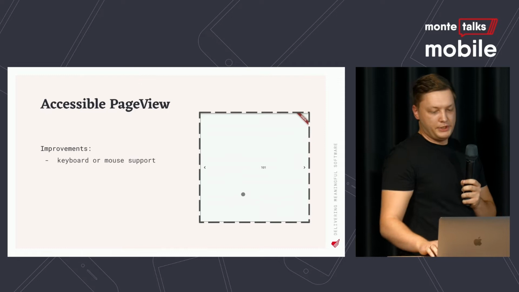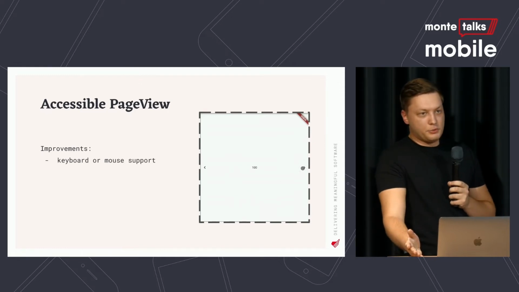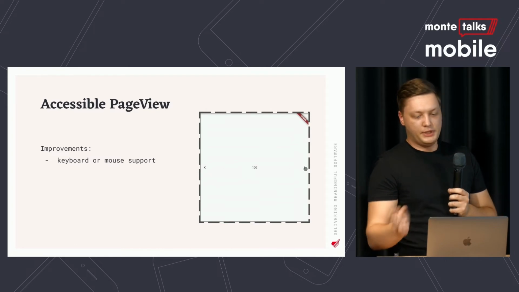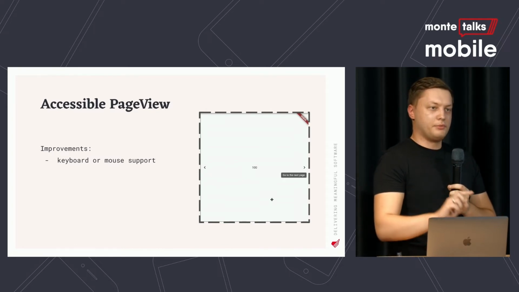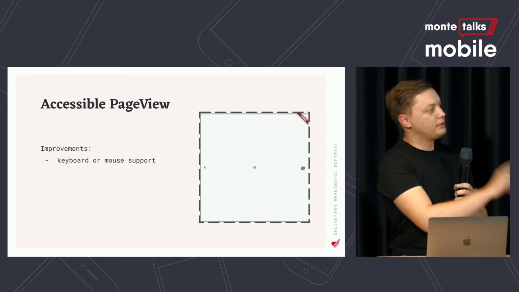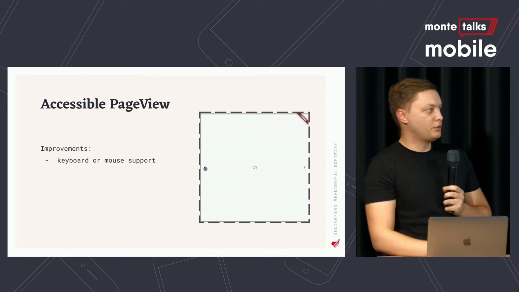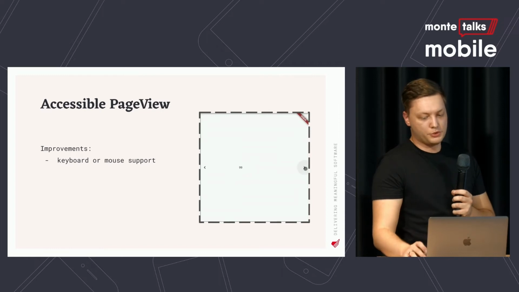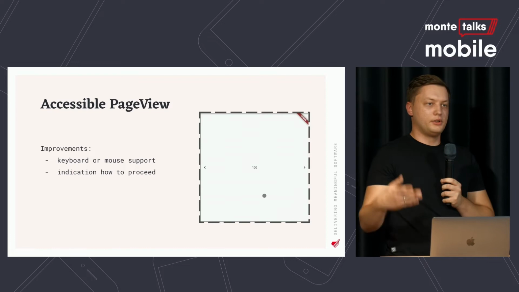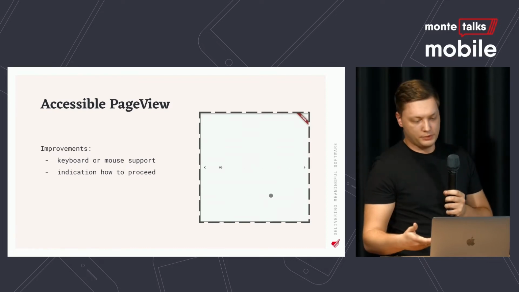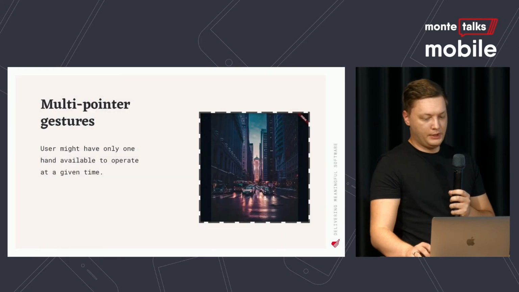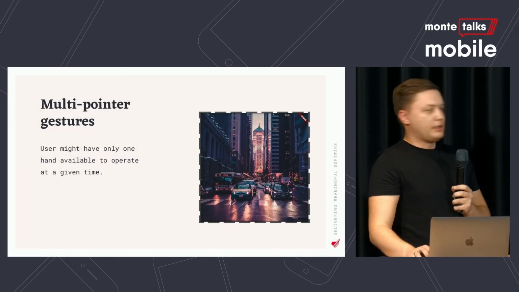And the improvement made here is that we have keyboard and mouse support, because as you can see, we can click. So we have the mouse support, but also we can use focus nodes because each button is focusable. So you can focus whatever action you want to perform and then use your keyboard to do that action. And also there's an indication of actions that you can do. So there's an indication how to proceed. Nice, that one is fixed.